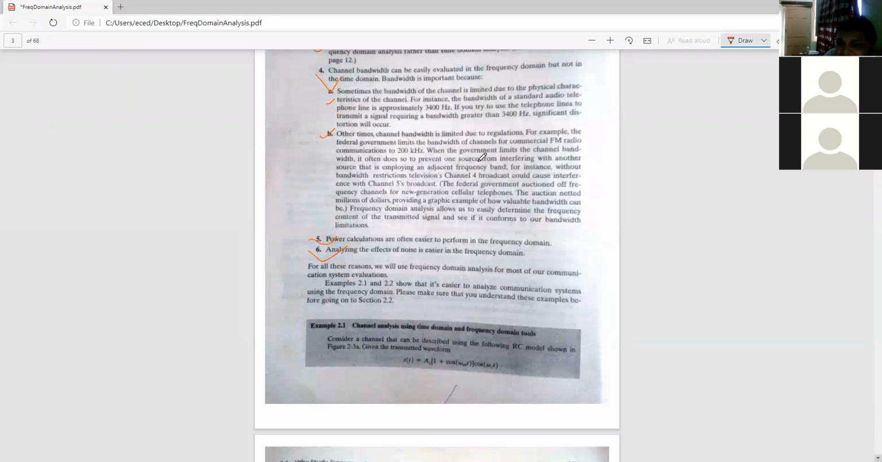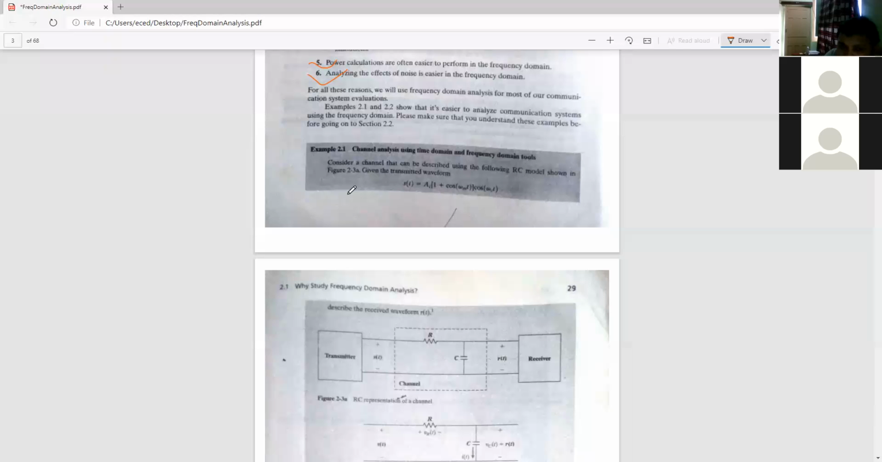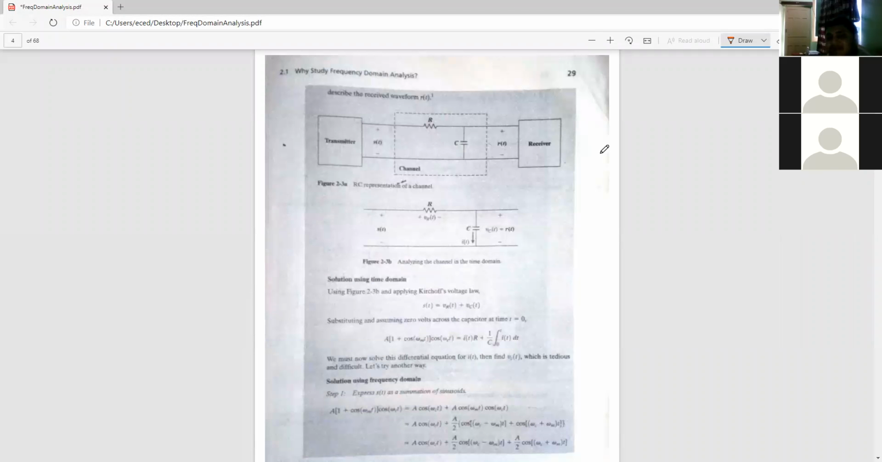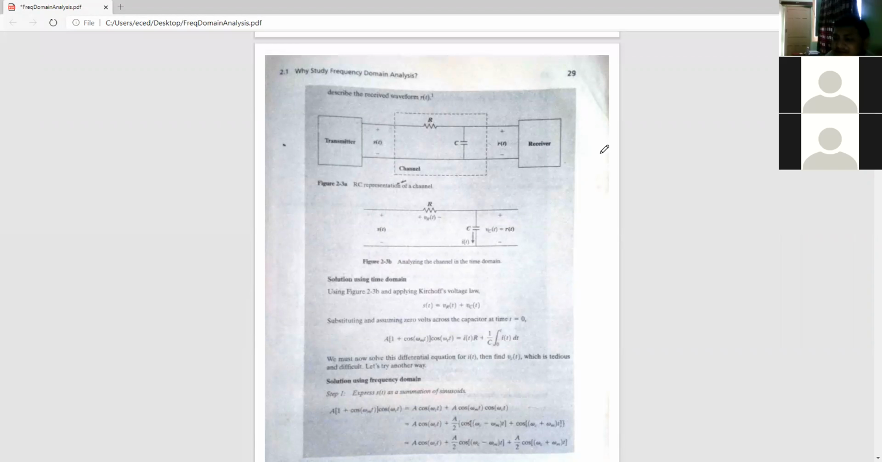Channel analysis using time domain and frequency domain tools. Here is an example. Consider an RC channel that can be described using the following RC model. S(t) is equal to A_c (1 + cos ω_m t) cos ω_c t, where cos ω_m t denotes the message frequency and ω_c t is the carrier frequency. When I model it as a time domain equivalent channel model, the channel looks like a simple RC circuit model.